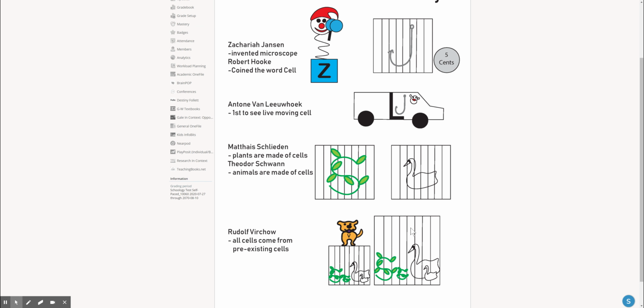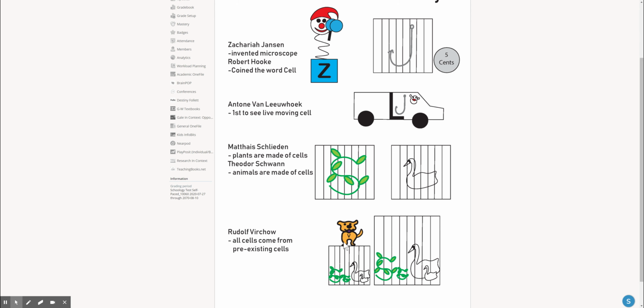All right, going on to the last and final person of cell theory. You'll be required to know all these names and how they contribute to cell theory. The last guy was a Russian. His name was Rudolf Virchow. I tried to do my best to draw a chow dog with a V on his chest. So Virchow, hopefully this helps jog your memory for the name of the scientist.